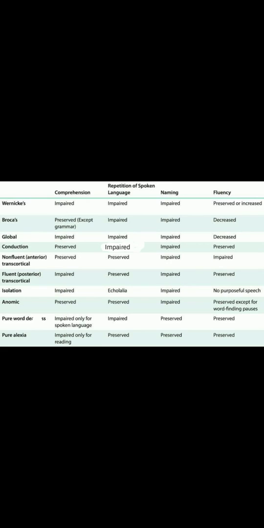Same for alexia. In alexia, the only problem is a learning disorder. They can't read. That is the problem. They will definitely understand spoken language and all, but the only problem in understanding is whatever is written there, they can't understand that. There is that movie, right? Tare Zameen Par. That's what. These aphasias are very simple. Just you have to break it up like that.